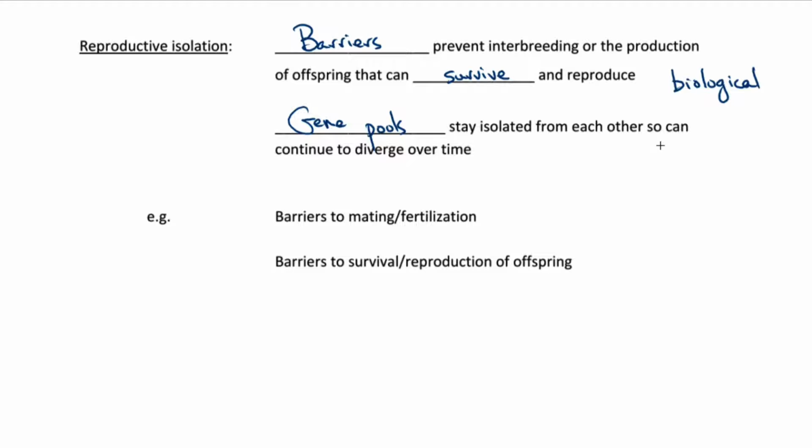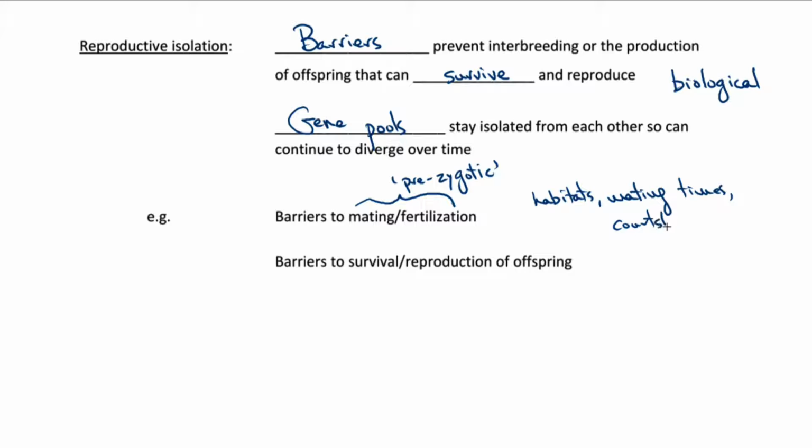So how can you have biological barriers to reproduction? Well, you could have barriers to mating or fertilization. These are sometimes called prezygotic barriers because they prevent the formation of the zygote in the first place. So for example, things like having different habitats or different mating times, different mating seasons, different courtship behaviors.